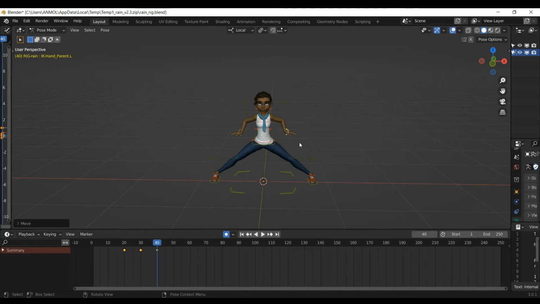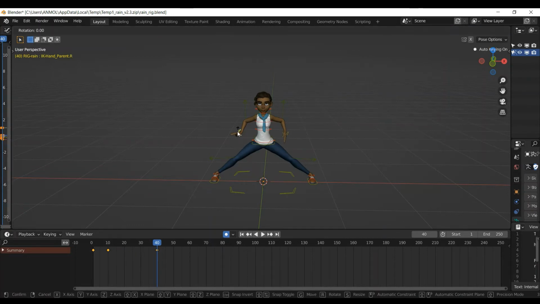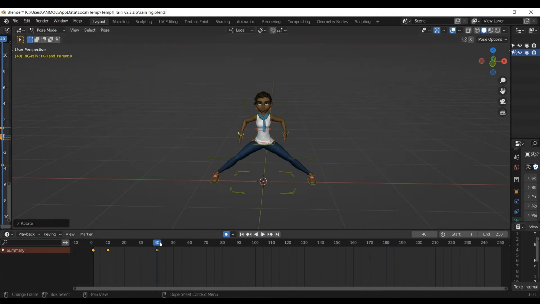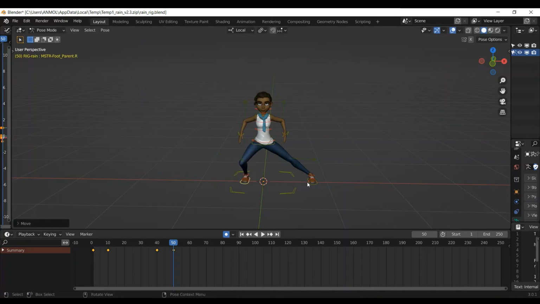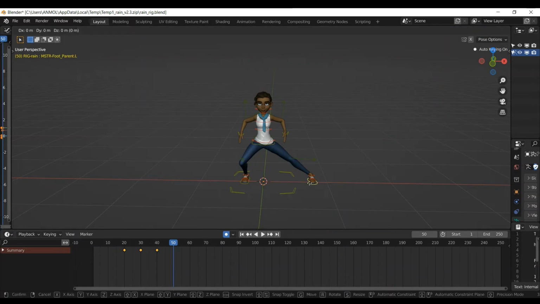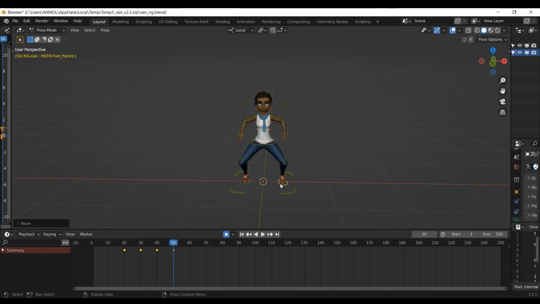We can also rotate the palm by pressing R. Here it is, the keyframe has been added. We'll go further to the 50th second. We'll move our legs. Now we'll go to the 60th second.